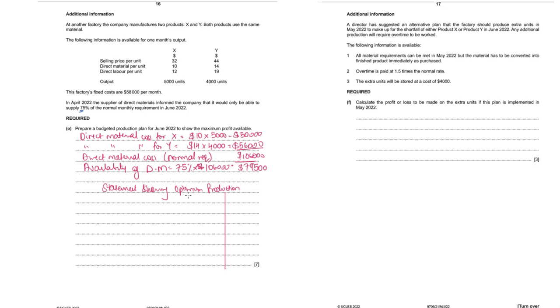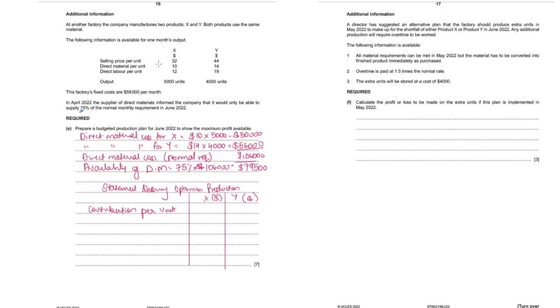Two products, so we'll have X and Y. Since the space is less, normally what I would do is I will write the selling price, direct material cost, direct labor cost, contribution per unit, and then find out contribution per dollar spent on raw materials, then give the ranking, then output. But since the space is less, I'll directly start with contribution per unit. It's okay because the numbers are directly given on top.